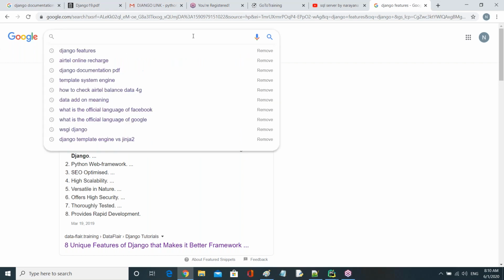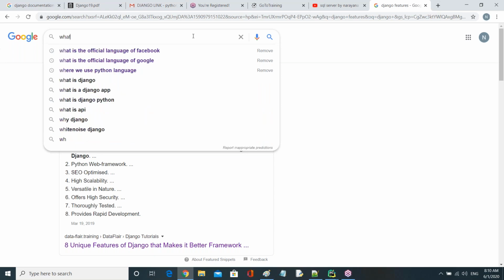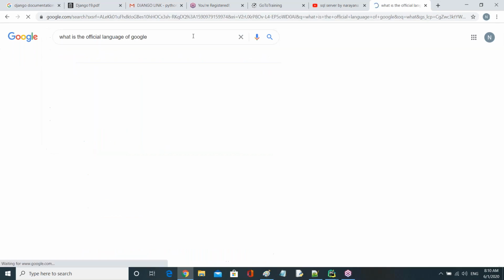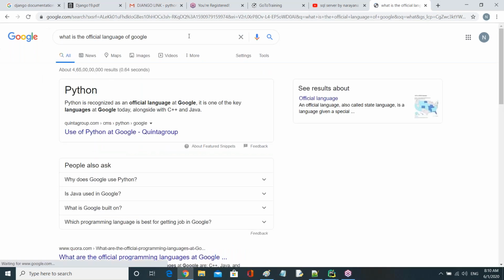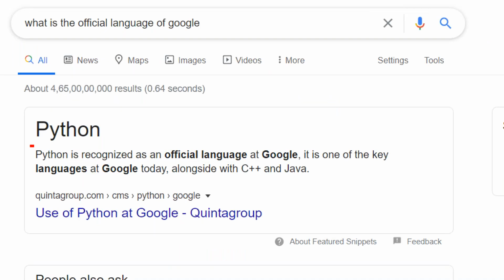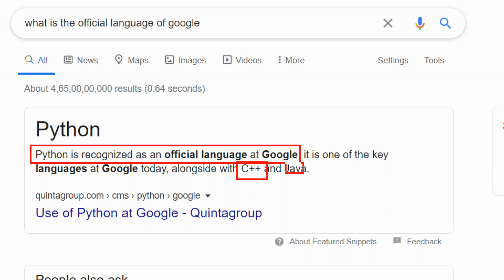Tell me now, guys. For searching, they are using Python. Observe now, what is the official language of Google? Python is recognized as an official language at Google. Also, two others are there: C++ and Java.